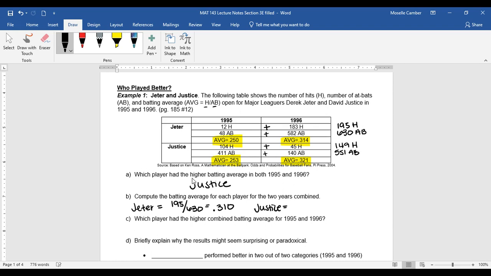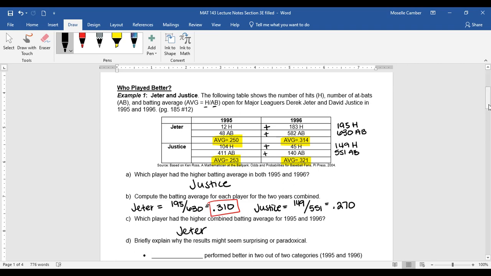So we have 149 hits out of a total of 551 at-bats, which gives him an average of .270. Okay, so we see that Justice was better in 95 and 96 individually, but Jeter is actually better overall, which was the answer to part C.